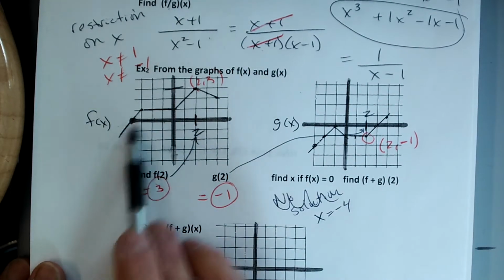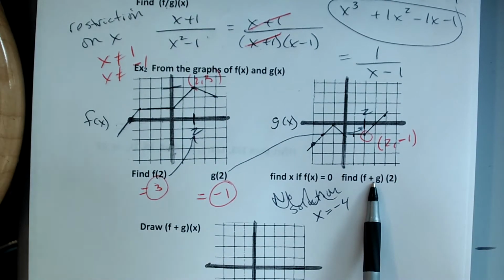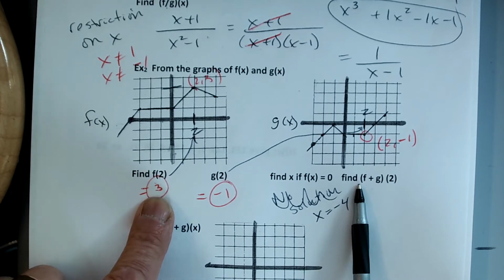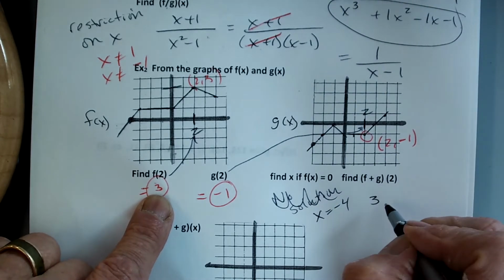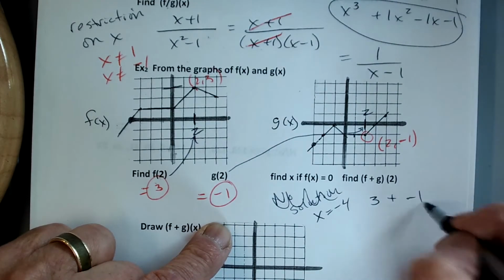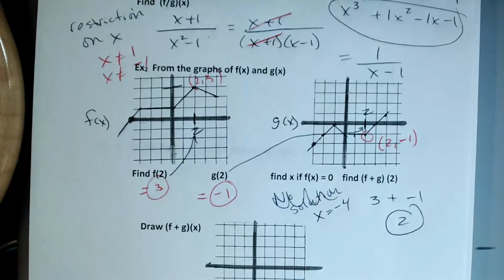Well, because it never crosses the x-axis, so it never has a height of 0, right? Okay, now this one we have. Because we know what f of 2 is, right? F of 2 is 3, plus g of 2 we know is -1, so the answer is 2, okay?